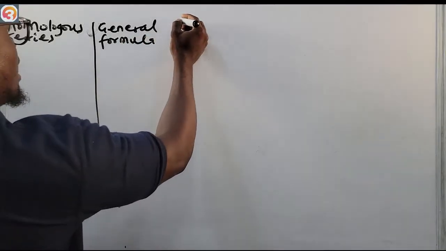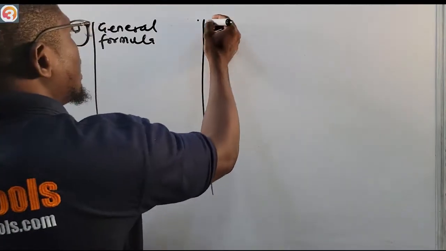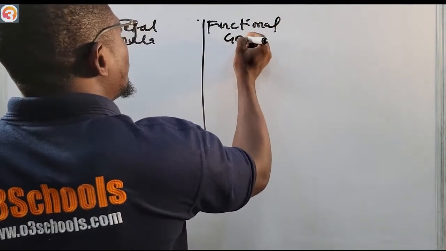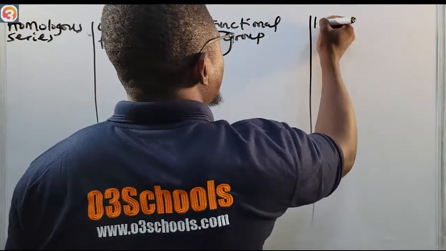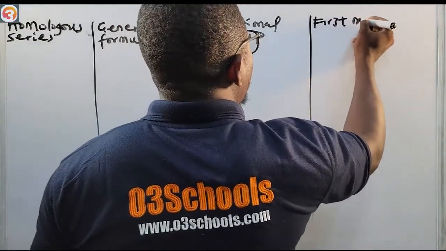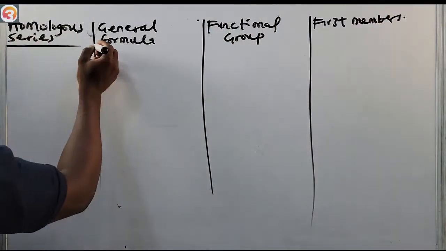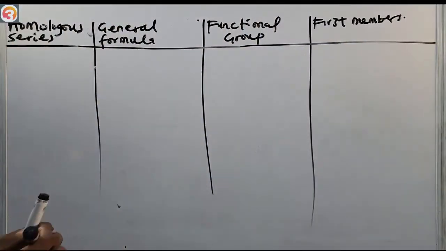Then we now have the functional group. Then we now have first members of that group. So to drive the point home, we are going to use this table to explain.